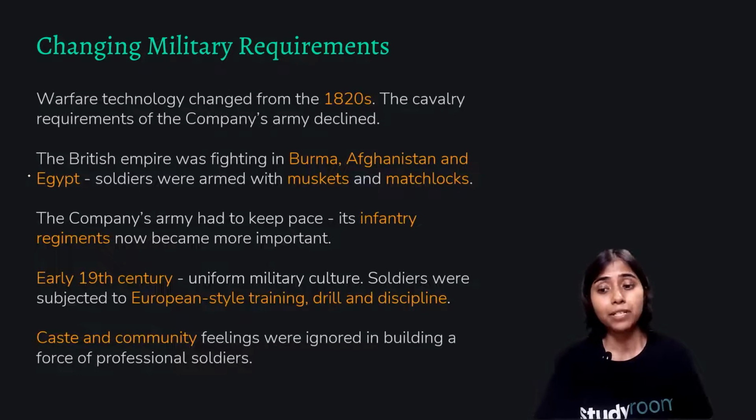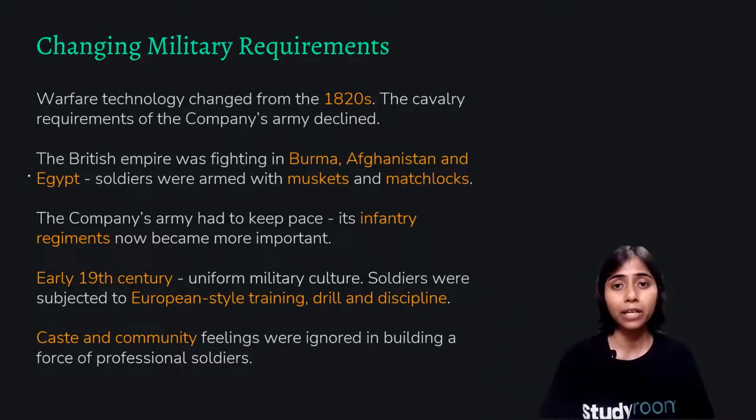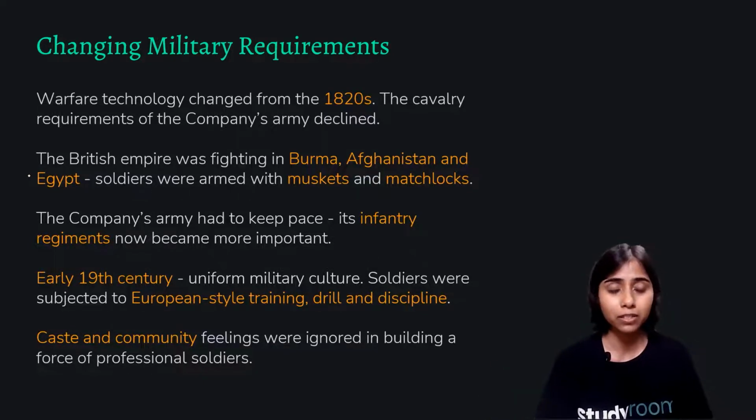Changing the military requirements. Now, they could not go on with the same old military requirements. They could not win wars because of that. So the warfare technology changed from the 1820s. How? The cavalry requirement of the company's army declined. Why did the cavalry decline? Let's see.